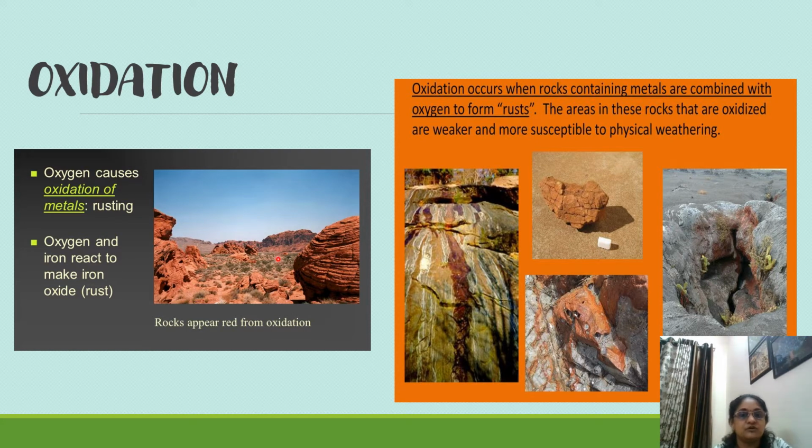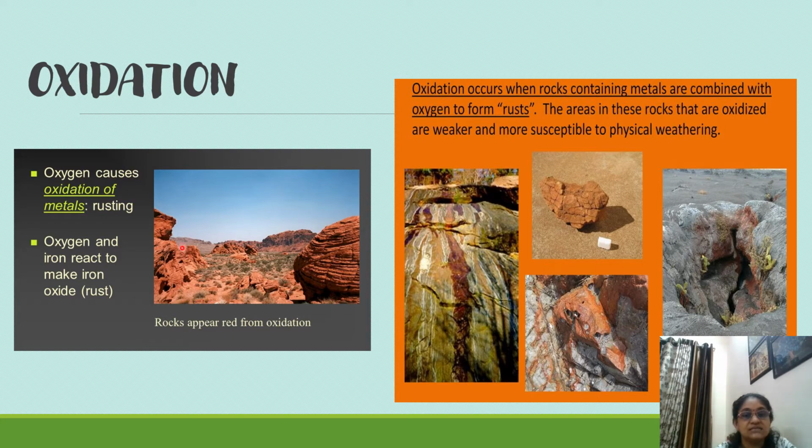In the textbook they have given us an example: take a nail, soak it in water and wind it with a white cloth, and after some days when you open it you can find red color over the white cloth. That is because of iron oxide or ferrous oxide. Ferrous oxide is red in color.